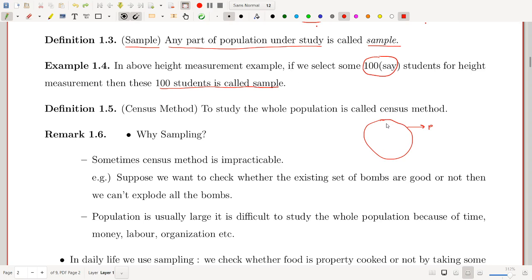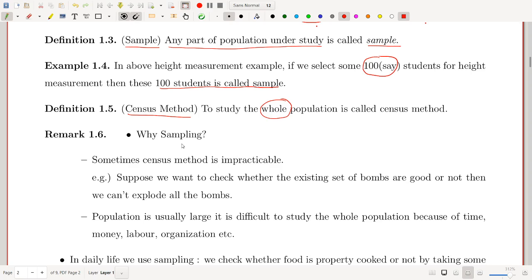Now next definition is what is meant by census method. Census method means to study the whole population, means to study each and every individual in a population. Suppose in the above height measurement example, I measure height of each and every student, then I have used a census method.